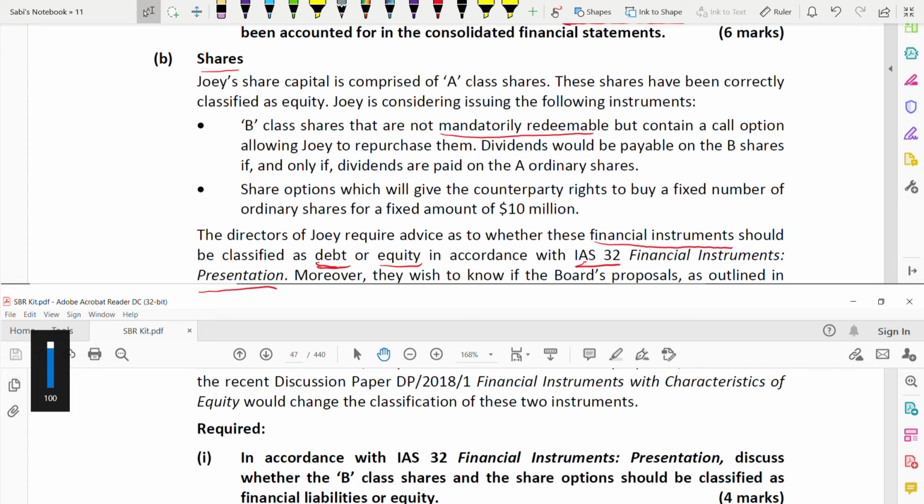Moreover, they wish to know if the board proposes as outlined. The word moreover means this is an additional requirement. More than one requirement is there. The first requirement was whether the shares will be classified as debt or equity. Second, they wish to know about the proposal as outlined in the recent discussion paper. What is that discussion paper? DP means discussion paper, and this was issued in 2018.